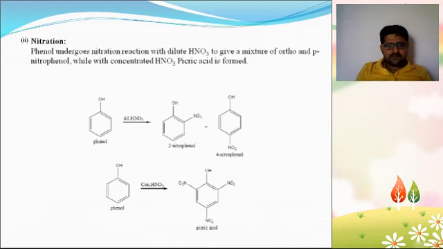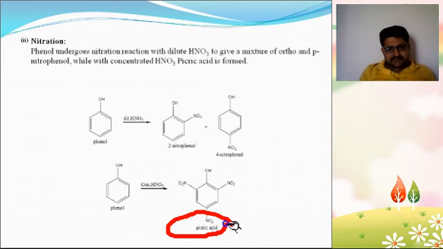Nitration. Phenol undergoes nitration with dilute HNO3 to give a mixture of ortho and para nitrophenol. So in nitration, phenol reacts with dilute HNO3 to get 2-nitrophenol and 4-nitrophenol. While phenol reacting with concentrated nitric acid gives 2,4,6-trinitrophenol, also known as picric acid.